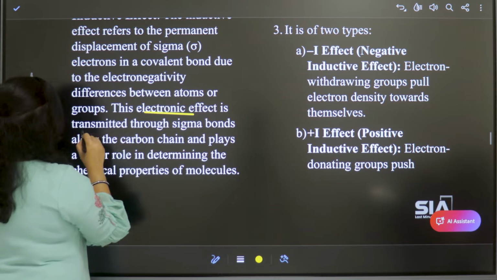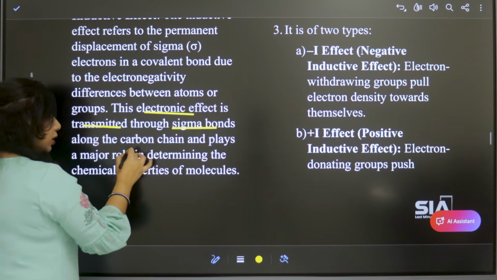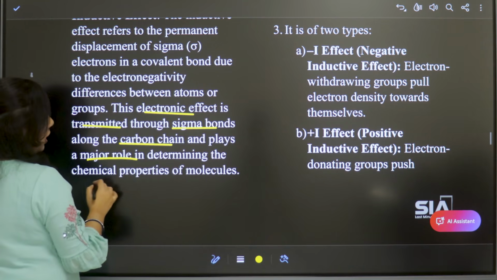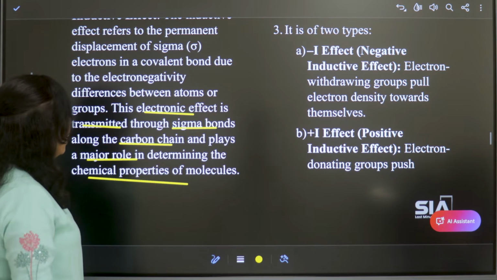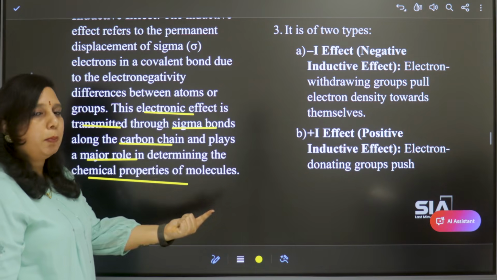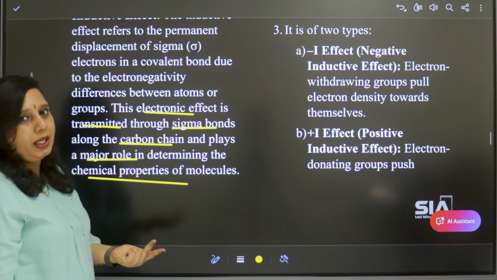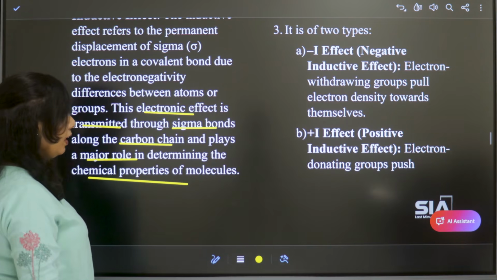It is an electronic effect transferred through sigma bonds along the carbon chain and plays a major role in the chemical properties of those molecules. So it is a permanent displacement that occurs through sigma bonds due to electronegativity difference in organic compounds. That is about inductive effect.